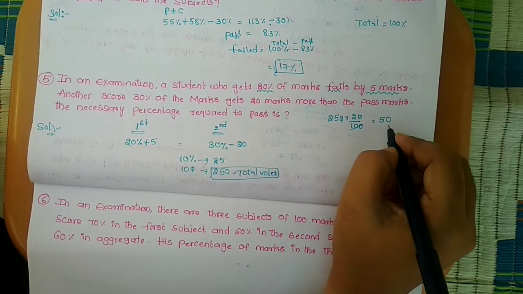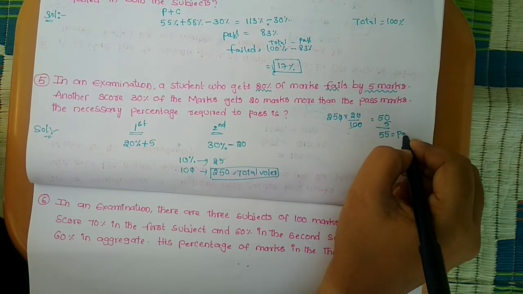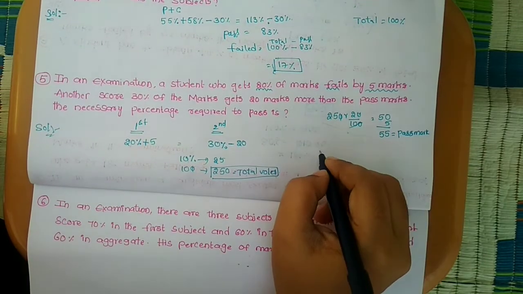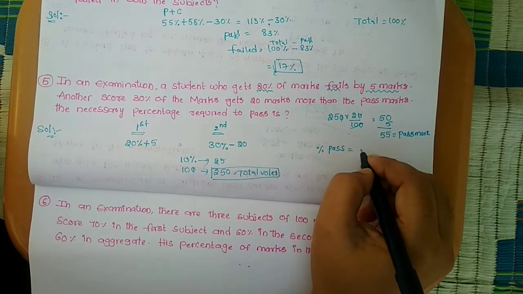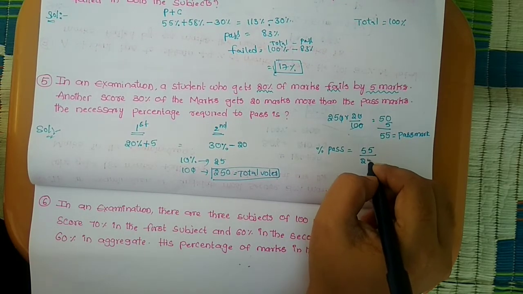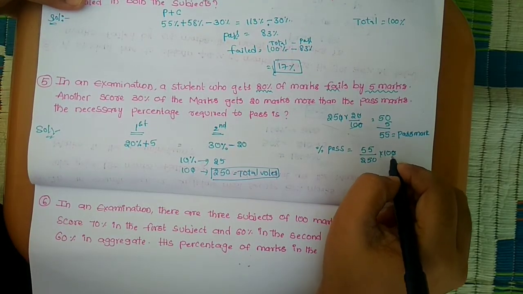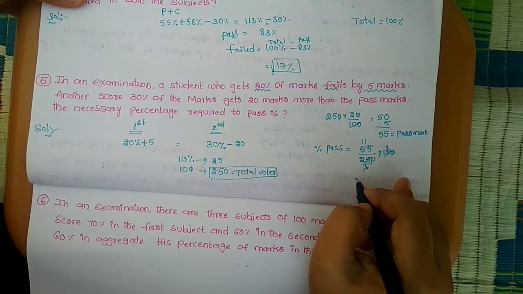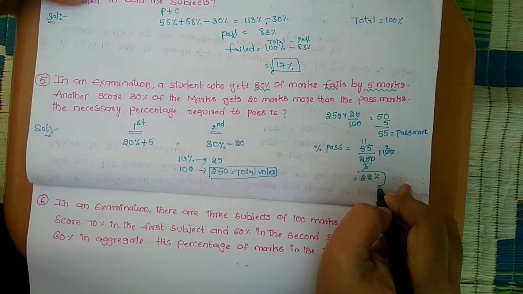So we can add 5 marks, he can get pass marks. So pass percentage is equal to 55 by total number of marks 250 into 100. So 22% is required to pass the exam.